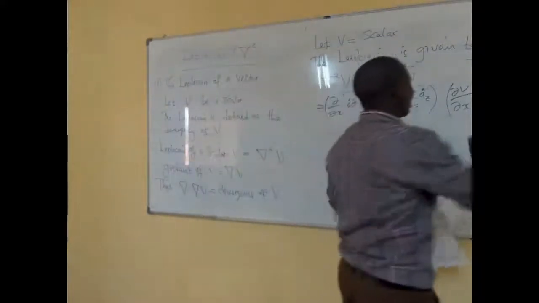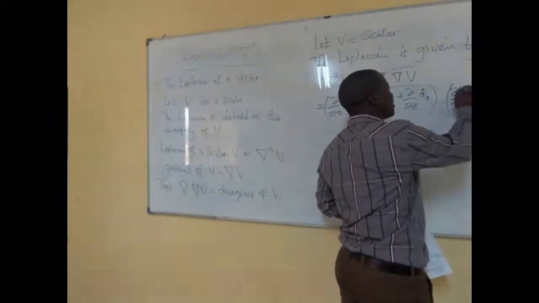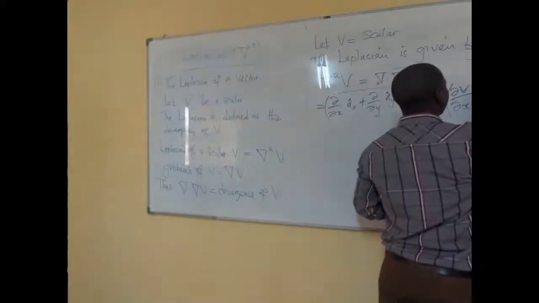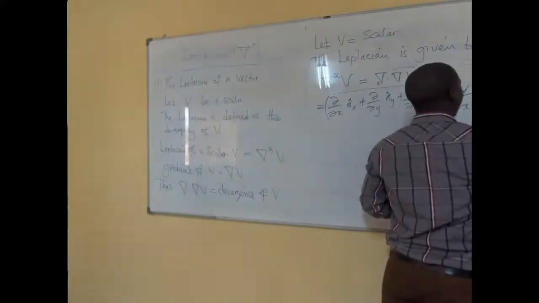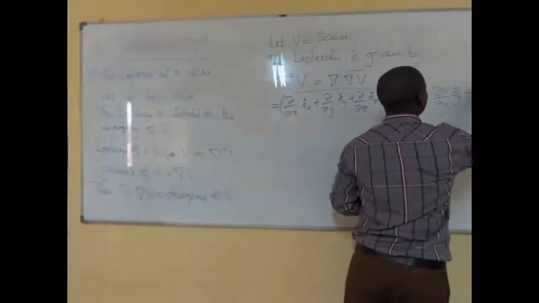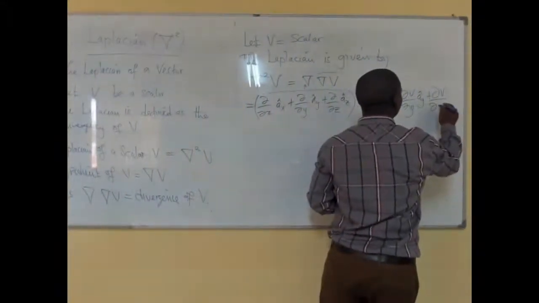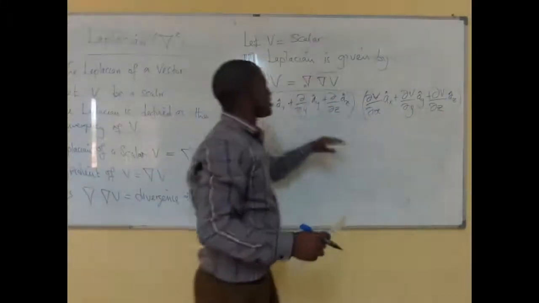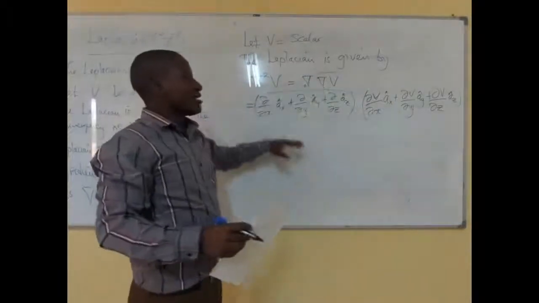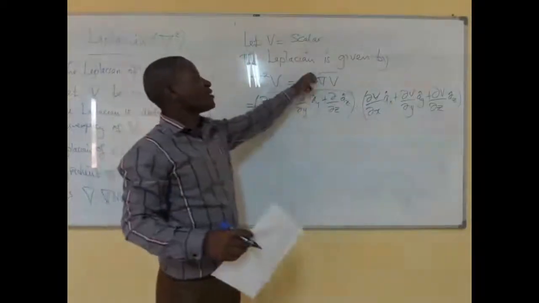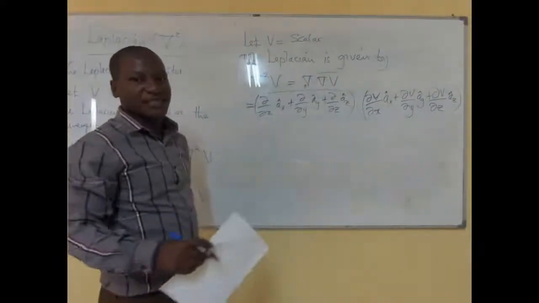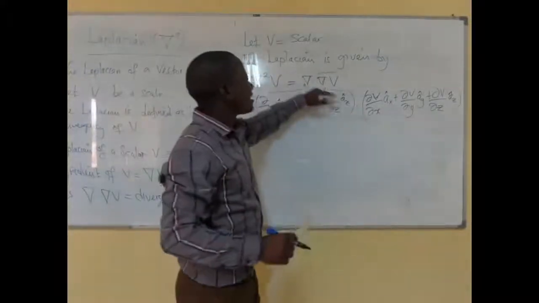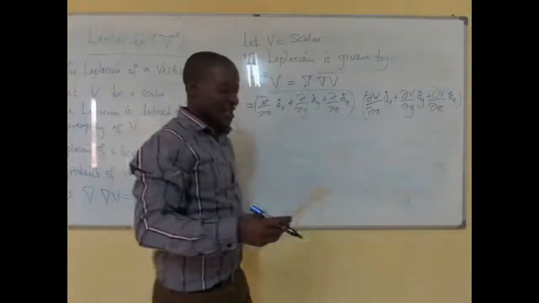Now, that's why we are differentiating with respect to V, which is our scalar. Now, what we have is that this is multiplied by ax plus partial V with respect to y of ay, then plus partial V with respect to z of az as a unit vector. This is how you actually resolve this in expansion. So we have this as our definition of the gradient, which we did in the previous class. Then we also have this other part, which is actually the gradient of the scalar V.